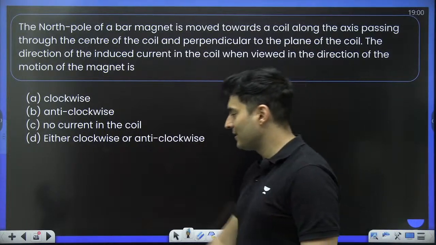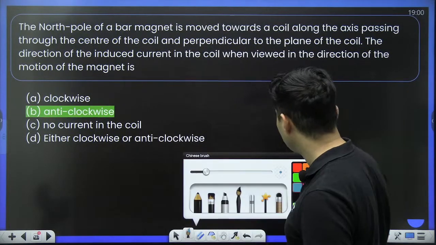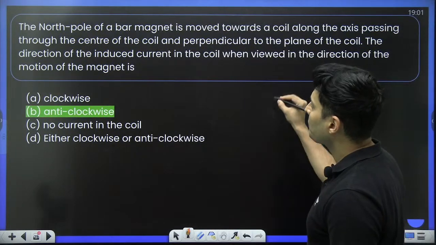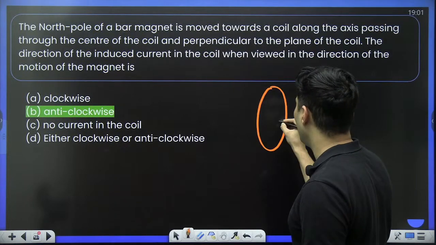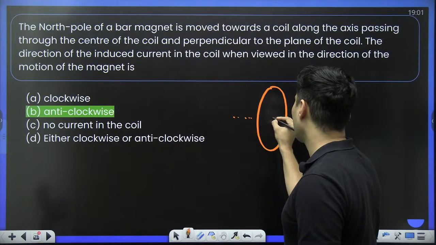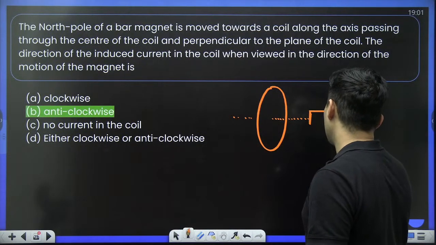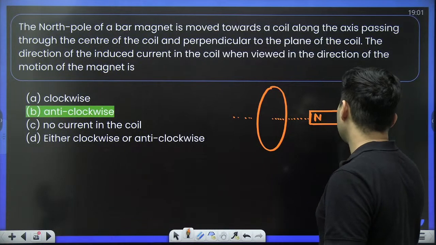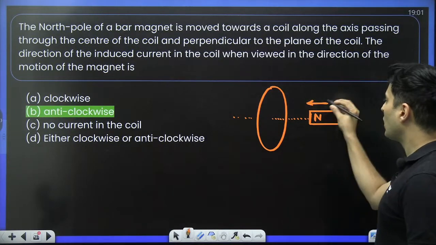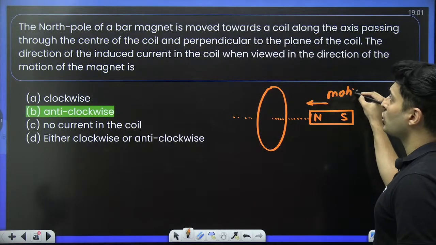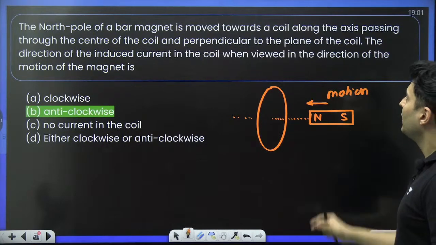The correct answer for this is anti-clockwise direction. Many people are saying clockwise. Let's figure this out. The north pole of a bar magnet is moved towards a coil. Okay, so this is our coil. Okay, so this is our bar magnet. This is the north pole. This is the south pole. The bar magnet is being moved like this because the motion is towards the coil, along the axis towards the coil. Perfect. So what will happen?